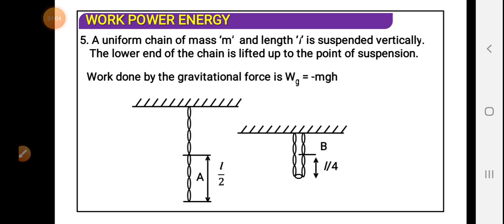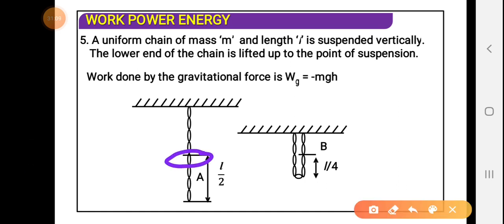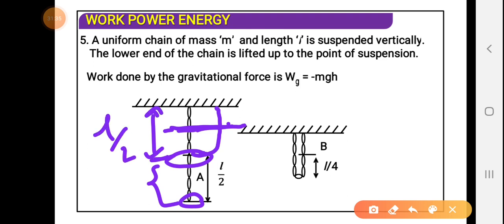This one is very important. Here the center of gravity is lying at this point. But when the lower end is raised and it is fixed to the screen, the lower part becomes like this. Now the center of gravity will lie at this point, this horizontal line. If the whole length is L, this one will be equal to L by 2, but from this point it will be equal to L by 4.